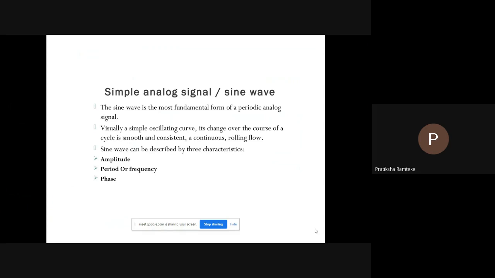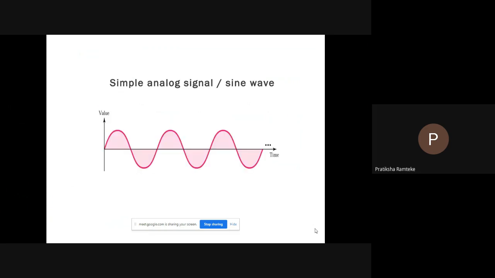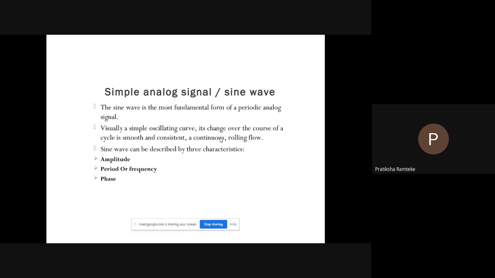Visually, a simple oscillating curve, its change over the course of a cycle is smooth and consistent, a continuous or rolling flow. Sine wave can be described by three characteristics. This is the simple analog signal. This is the figure of analog signal, which is continuously flowing. It is also called a sine wave. There are three characteristics of a simple sine wave: amplitude, period or frequency, and phase.